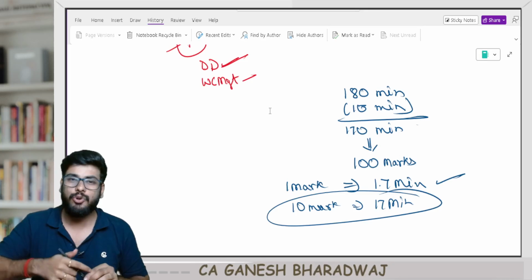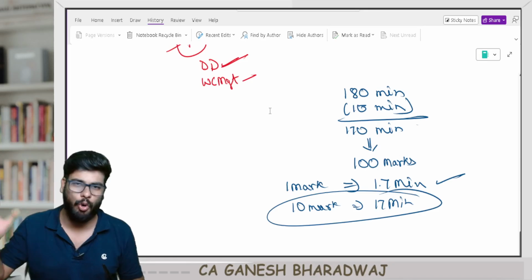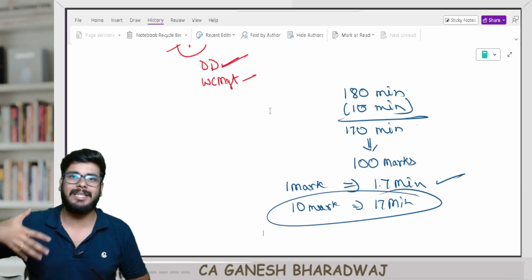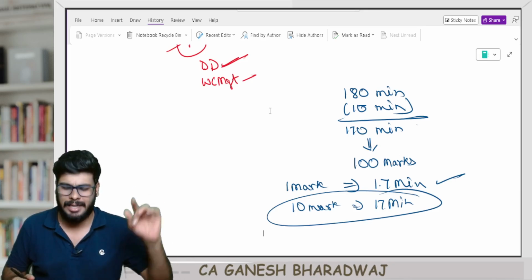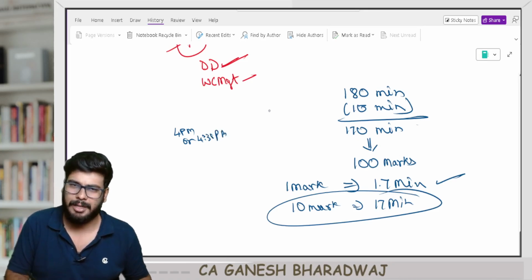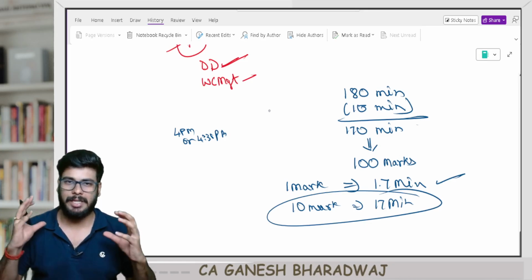That's why do not go to the exam hall without studying theory. Do not omit theory. At least go through it once. You will have an idea. In case you're finding it difficult in the exam to complete the paper, if you find it lengthy, at around 4 p.m. or maximum by 4:30 p.m., you will know where you stand, right? In the exam hall, I'm saying 2 to 5. By 4 or 4:30 p.m. you will judge whether the paper is lengthy.